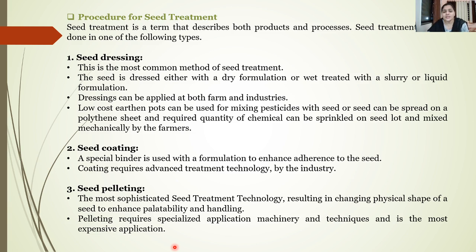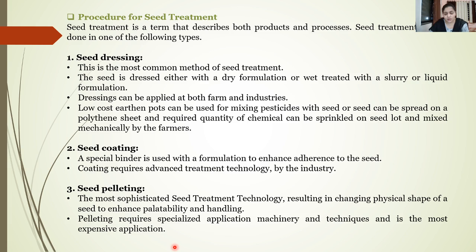In this, the seed is dressed either with a dry formulation or wet treated with a slurry or liquid formulation. So usually the seeds are coated with a dry powder or a liquid or a slurry. These dressings can be applied at the farms as well as at the industrial level. So on a small scale basis, and on a commercial basis also, this seed dressing can be carried out. For this procedure, low cost earthen pots can be used for mixing the pesticides and the seeds.